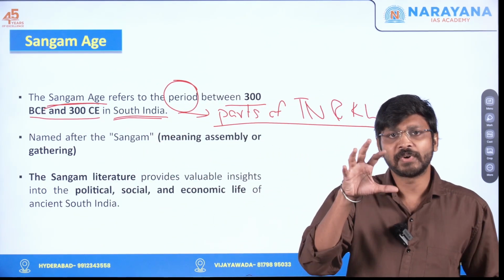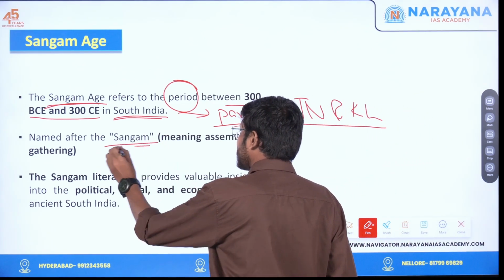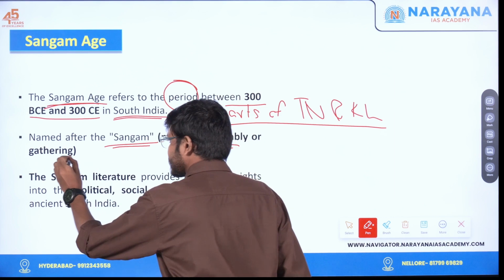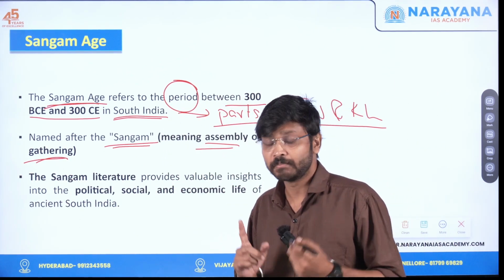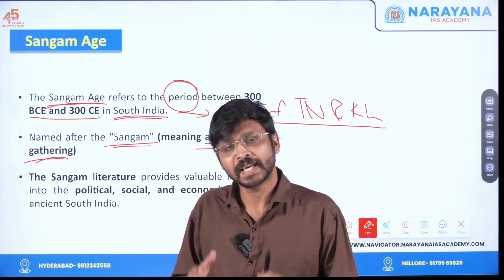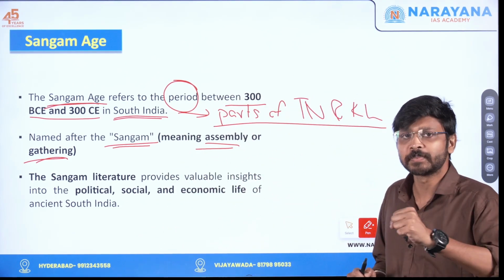Now let's understand why it is known as Sangam. Sangam literally means assembly or gathering. So who is gathering here? Poets will be there, scholars will be there, bards will be there, even kings will be there, and even people from the common mix like agricultural workers. So all these people will be gathering.